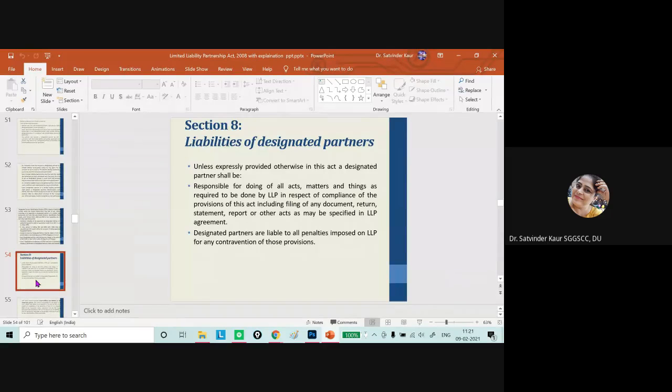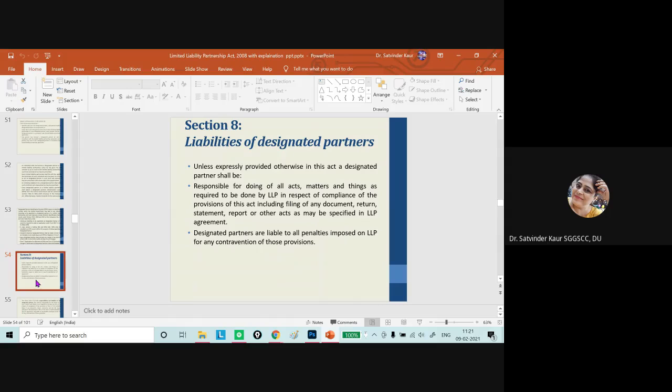If there is any change, this is to be communicated. Eligibility and conditions on appointment of the designated partners is there. And if there is any suspension of the designated partner, then it must be communicated within the given time period. About the DPIN number, we have already discussed.